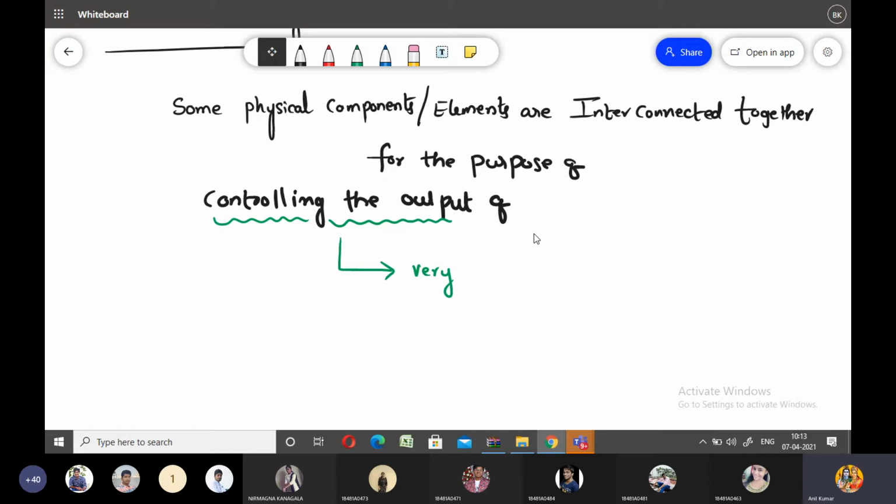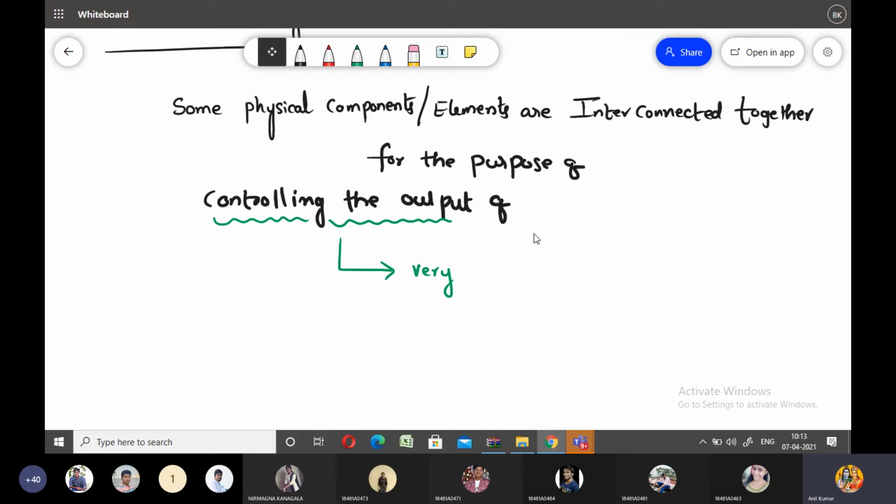So while I am delivering the lecture in a classroom, I need to control the students also. Otherwise, I may not obtain the perfect results. That's why control action is very important in control systems.